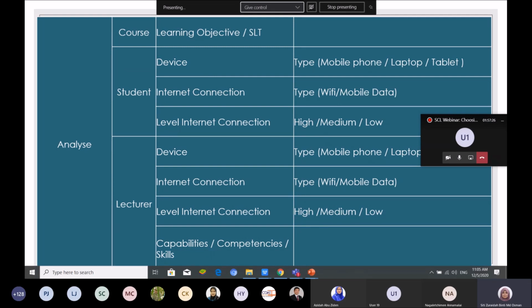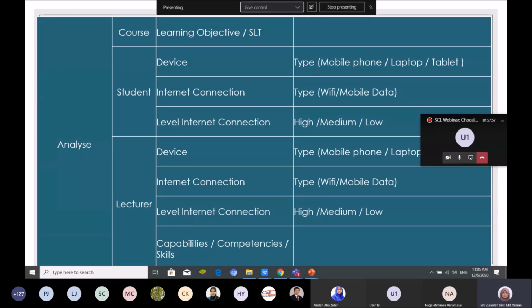What type of internet connection, level of internet connection, and capabilities, competency, and skills. Do you have the capabilities, competency, and skills of doing the instructional material? If you don't have the competencies or skills, then you can learn just basic, very simple skills, very simple apps.